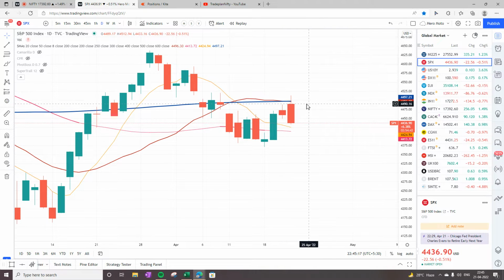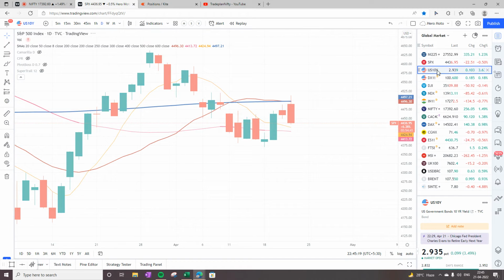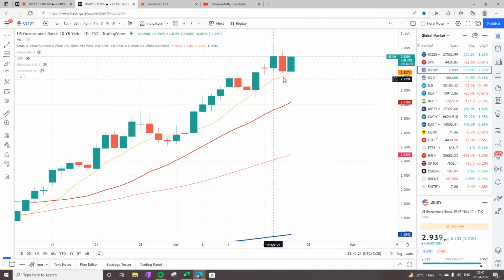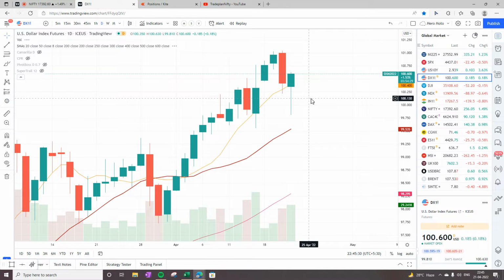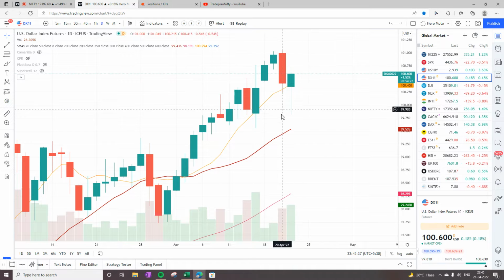S&P 500 is looking very weak today, and that could be because the government 10-year bond yield has taken a support on the 8 bar moving average and is continuing its super trend. Dollar index as well has taken a support on 8 and closer to 20 and has started moving up, and is now forming a weak reversal setup, which is my first reversal setup on my educational playlist. So the dollar index is also going up on the daily chart. This is also not a good sign, specifically for Bank Nifty.